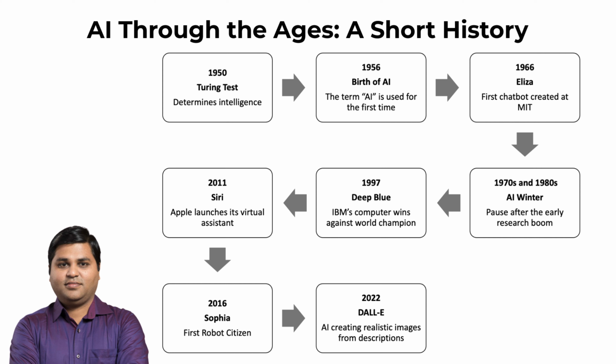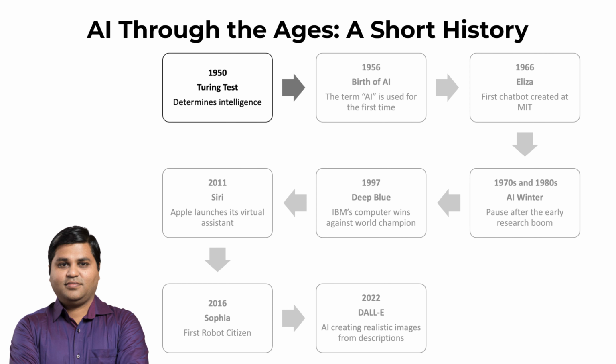It all began in 1950 with something called the Turing test. In 1950, an English mathematician named Alan Turing published a paper called Computing Machinery and Intelligence, in which he proposed a test to see if a machine can exhibit human-like behavior. This test is known as the Turing test.